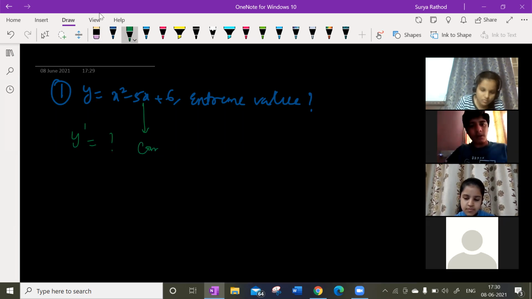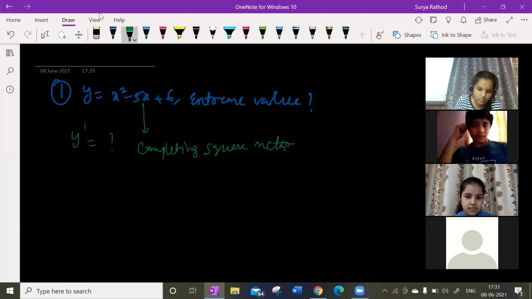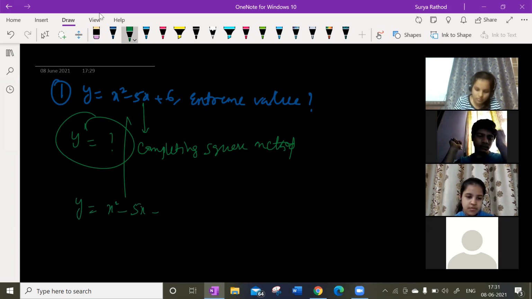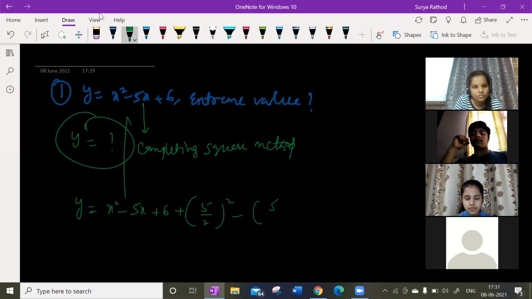by the completing square method. So, guys, tell me now, how can you find it using the completing square method? See here, by using completing square, x square minus 5x plus 6. What must I add and subtract? Half of the coefficient of x, squared. So 5 by 2 whole square, isn't it? So 5 by 2 whole square and minus 5 by 2 whole square.